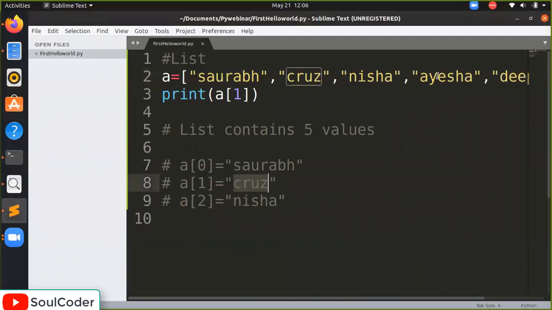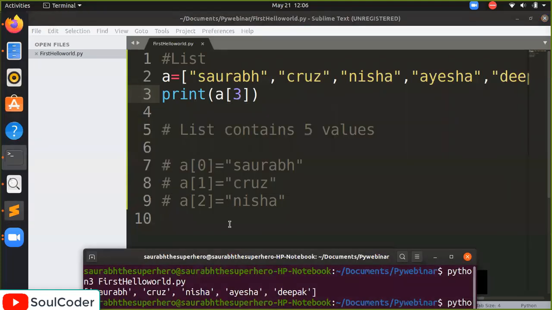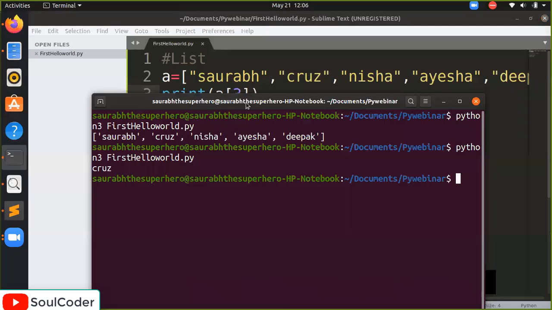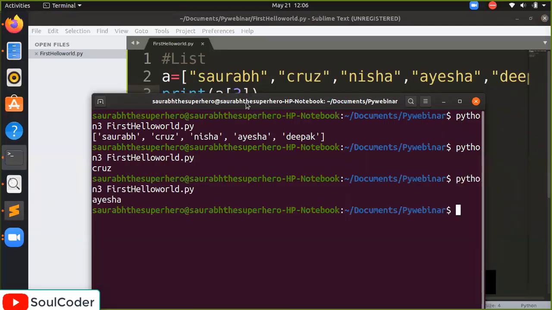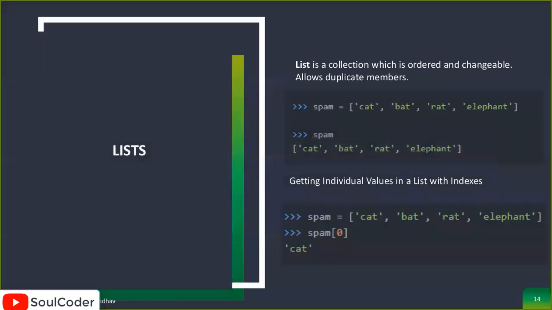Now what if I want Aisha? We will again count 0, 1, 2, 3. So it is a of 3. When we run it, a of 3 is Aisha. That's the beautiful thing about the list. It is done very automatically. Now move to the slide. The same thing is displayed in the slide.